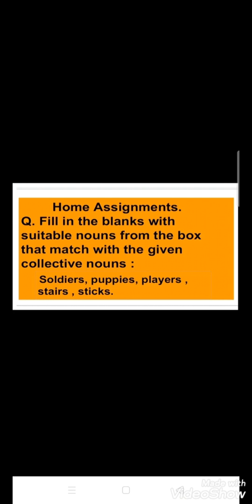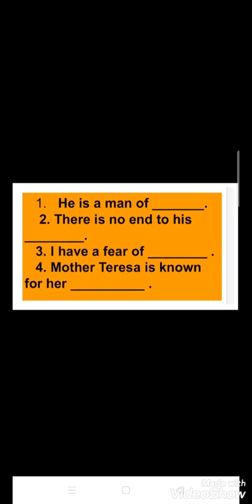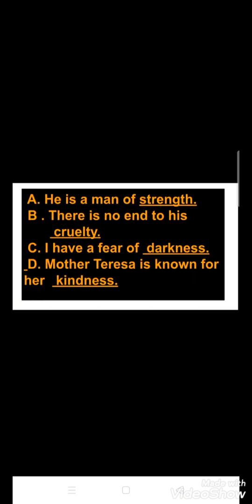Now the home assignments of 29th April. So here is the question and here is the answer of the first question. Then here comes the next question, and here I have mentioned the answers of the next assignments.